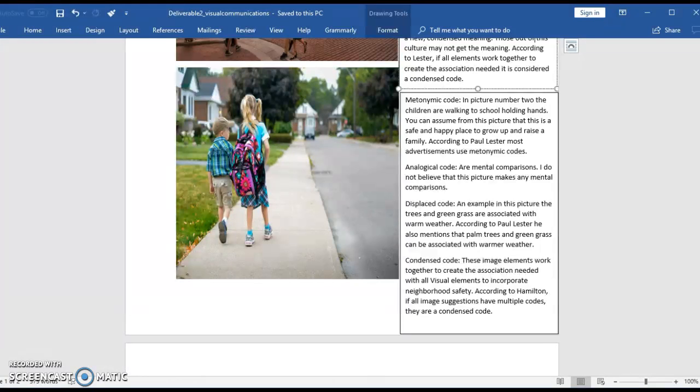Condensed code. This image element works together to create the association needed with all visual elements to incorporate neighborhood safety. According to Hamilton, if all image suggestions have multiple codes, they are considered condensed.